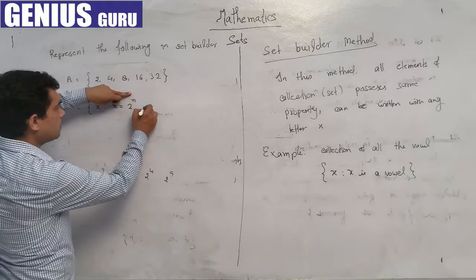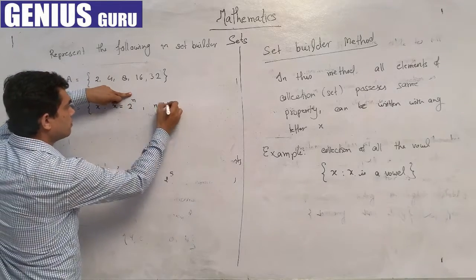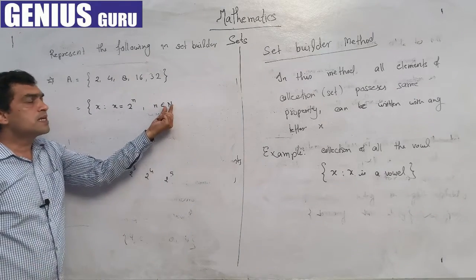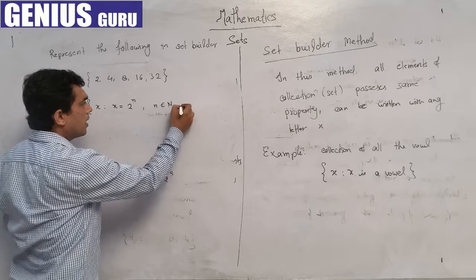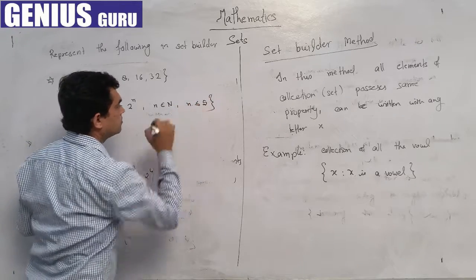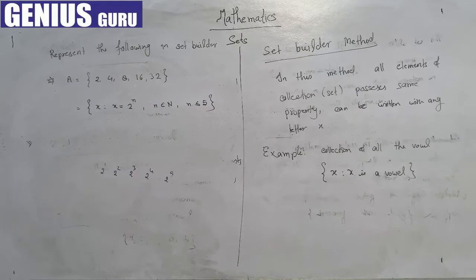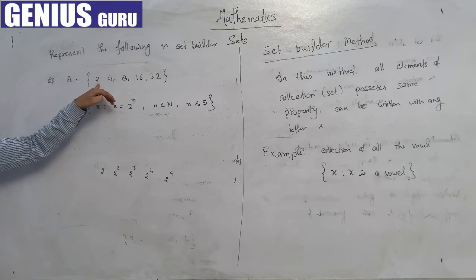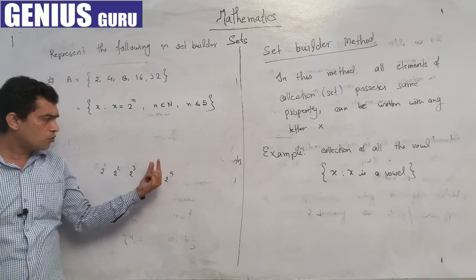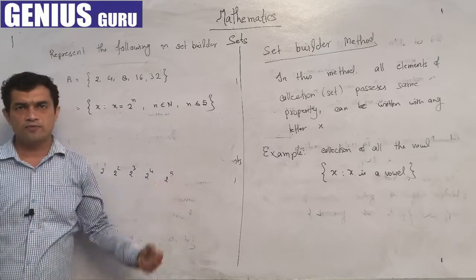What is n? n belongs to capital N, the set of natural numbers, and n is less than or equal to 5, as the last number here is 5. So we represent this roster-form set in set builder form as x such that x = 2^n, where n is a natural number and n is less than or equal to 5.